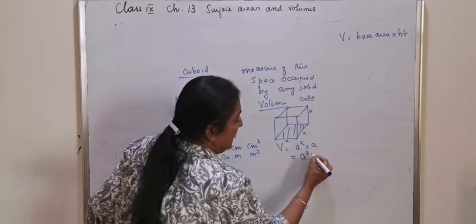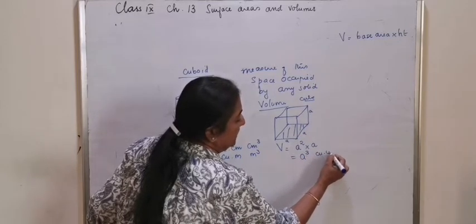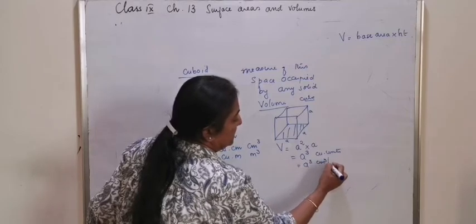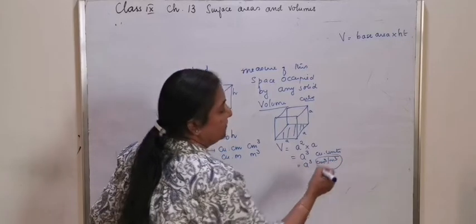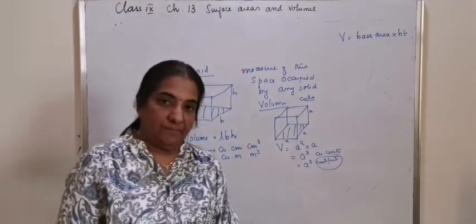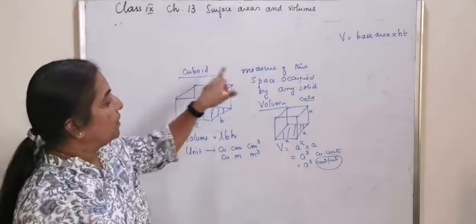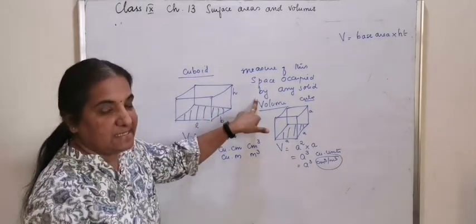So it is a cubed cubic units, or a cubed centimeter cubed or meter cubed as per the question. So the volume of a cuboid, volume of a cube is discussed here.